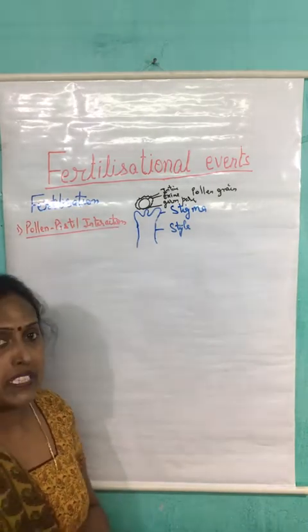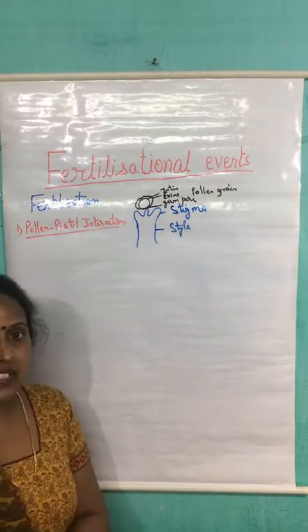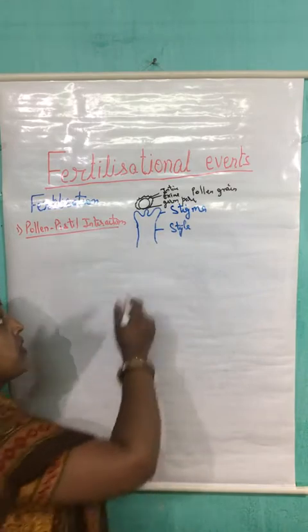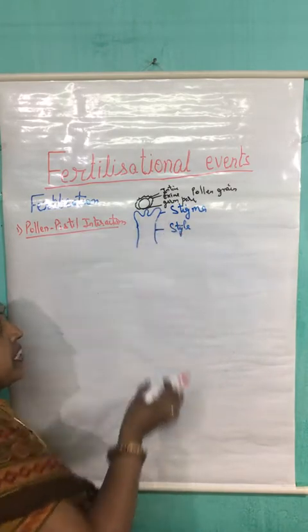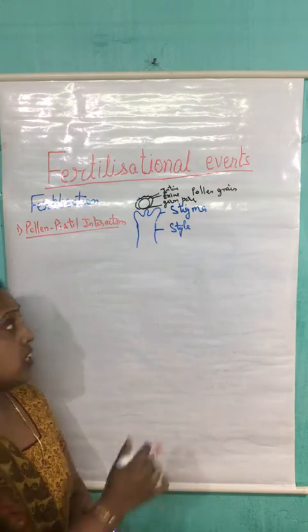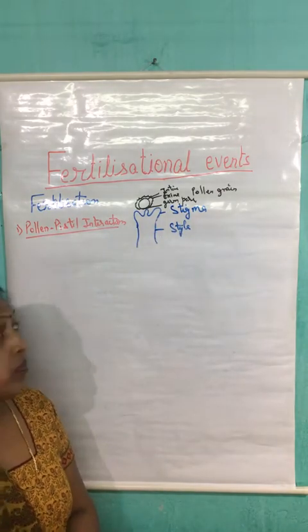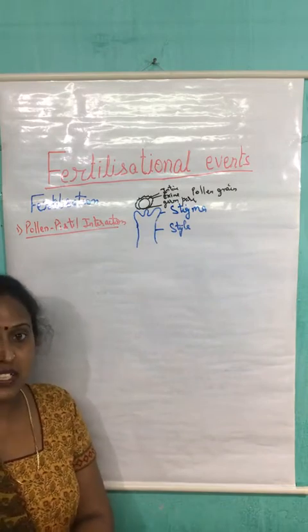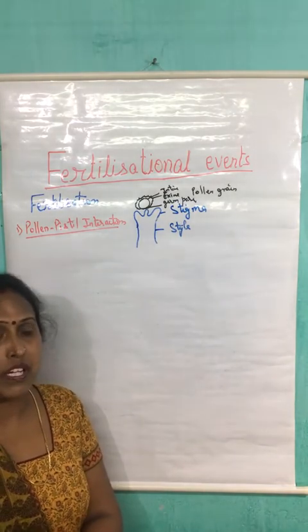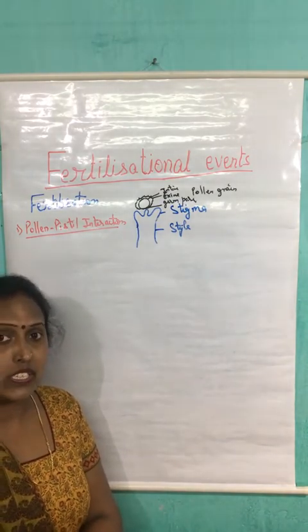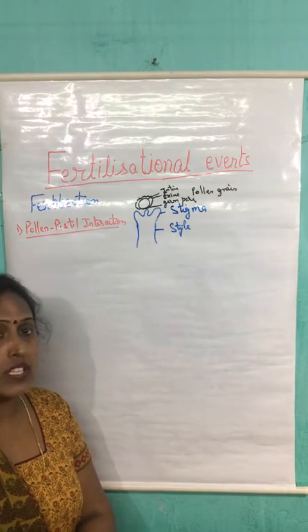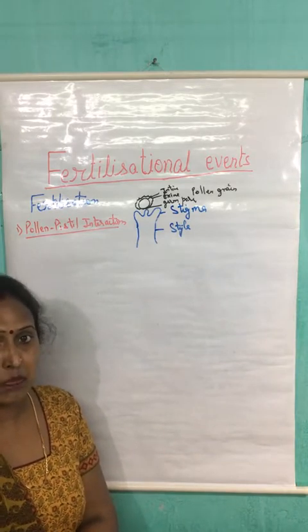Now, what happens here during pollen pistil interaction? The pollen grain has come and it has fallen on this stigma of the female flower. Now, there may be the chance that this pollen grain may be of the flower of the same species, or it may be of the flower of some different species.